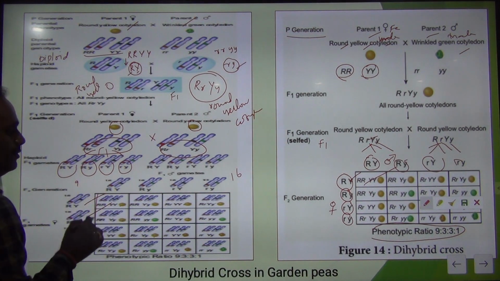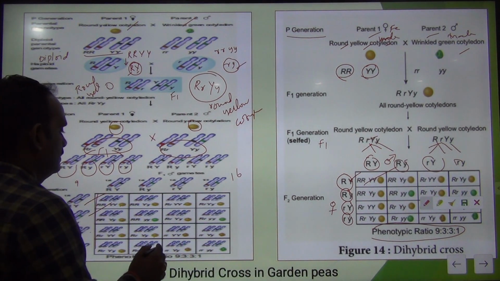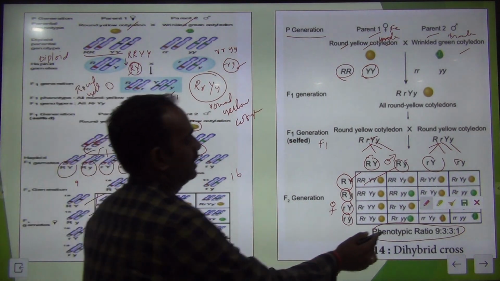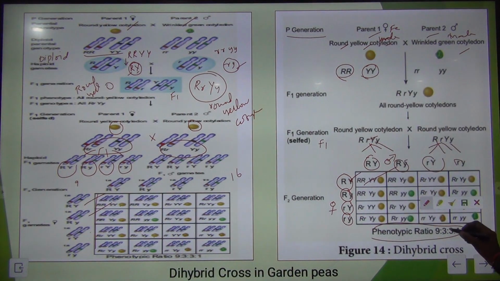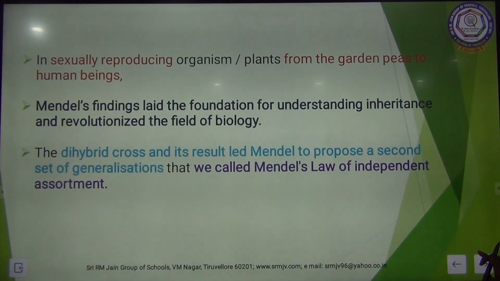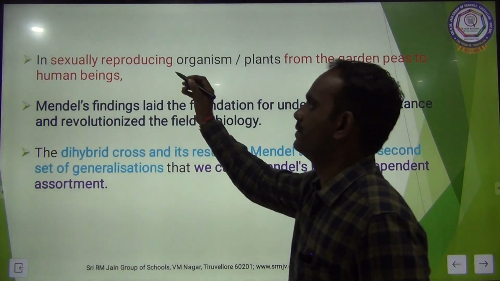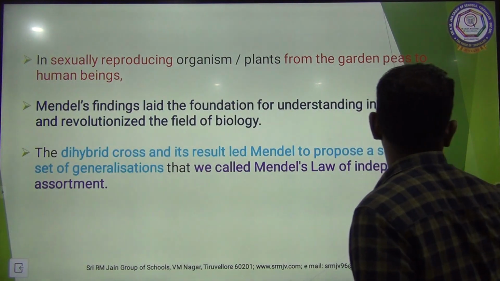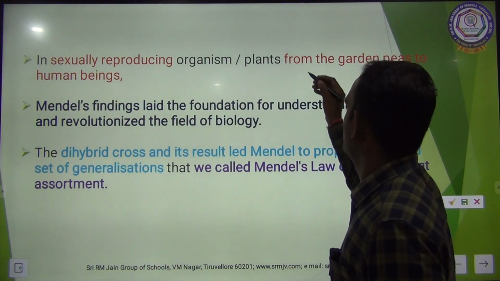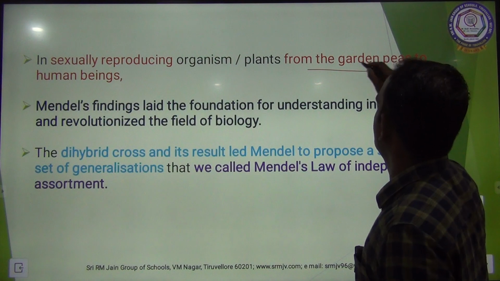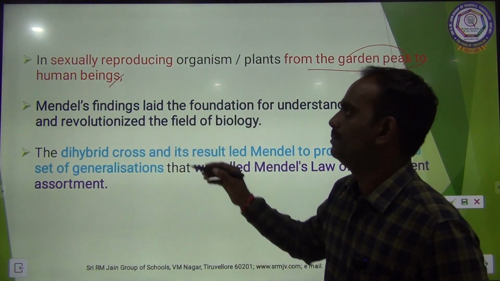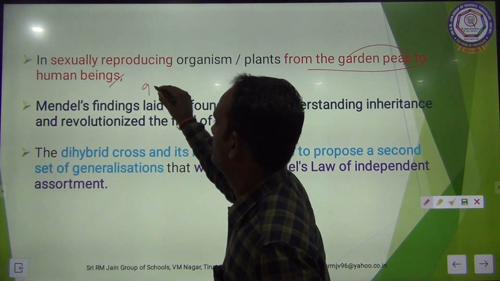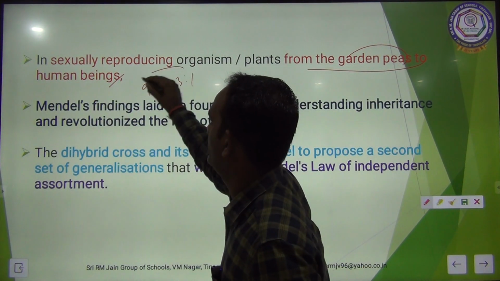So 9 yellow, 3 green. See here, 9:3:3:1. Clear? In all sexually reproducing organisms, from the garden pea to human beings, Mendel found the dihybrid ratio 9:3:3:1.